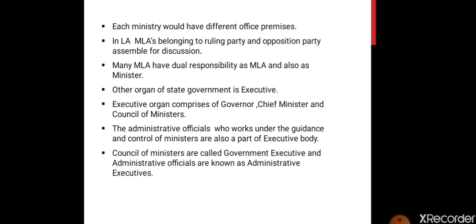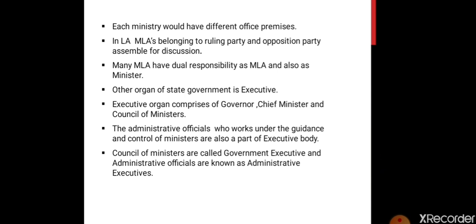In Legislative Assembly, again LA means Legislative Assembly. In Legislative Assembly, MLAs belonging to the ruling party and opposition party assemble for discussion. So whenever there is any point to be discussed, the ruling party and opposition party, that means the party that has formed the government and the party which has failed to form the government, they both come together. Both elected MLAs come together and they discuss the issues in the assembly.